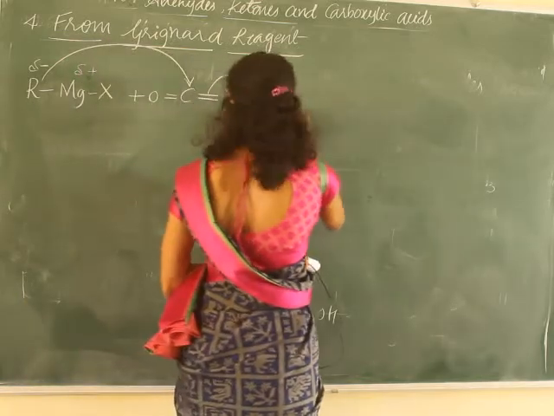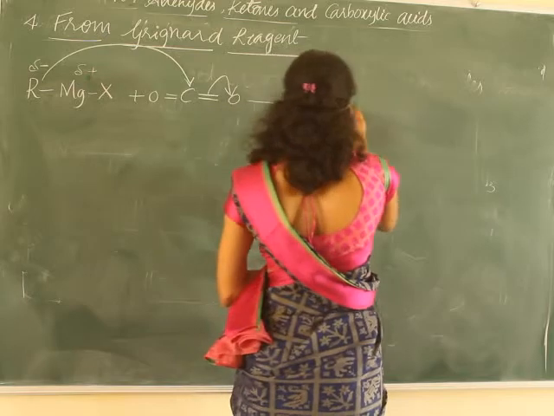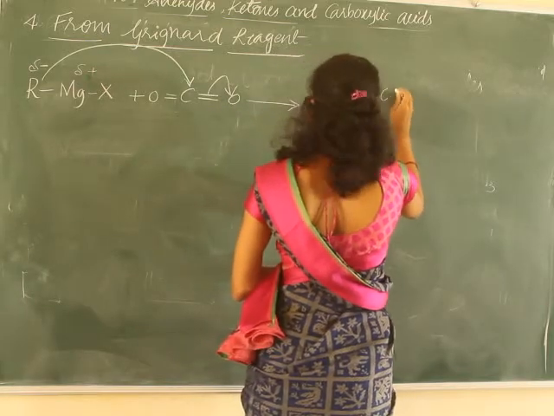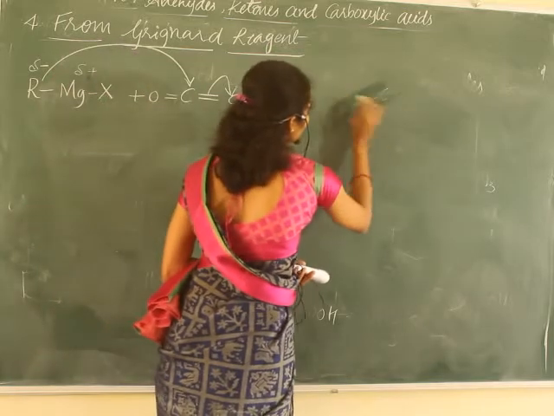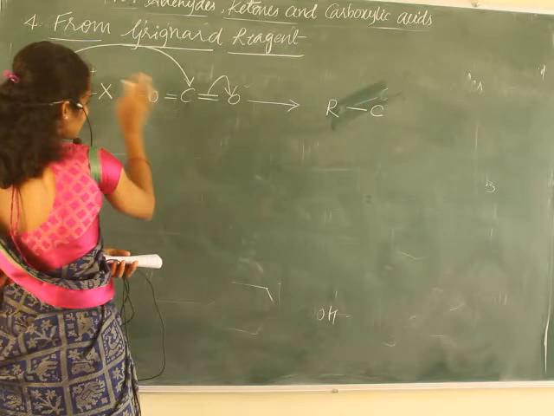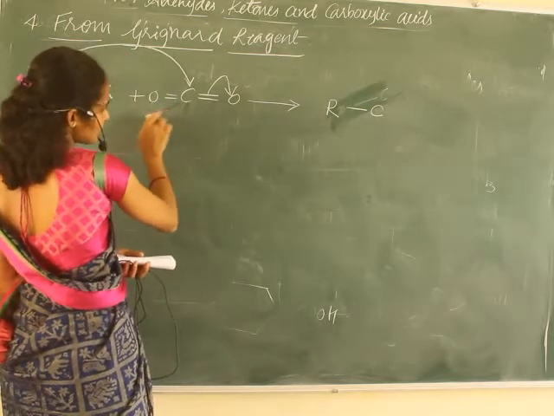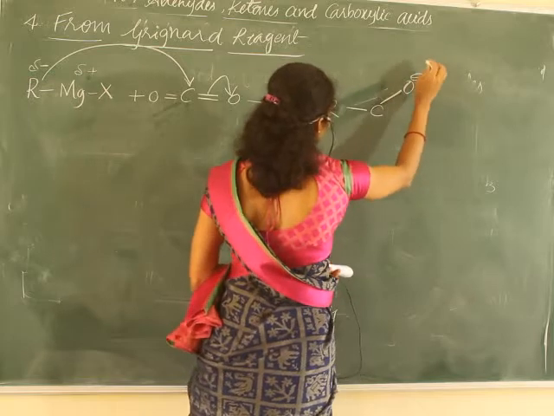This results in the formation of RC. To this carbon, the R group is attached and the remaining is C double bond O and O minus.